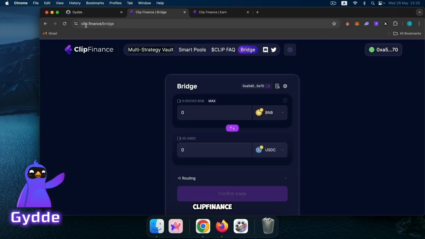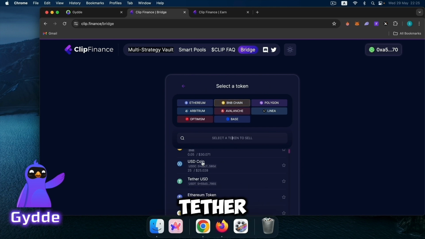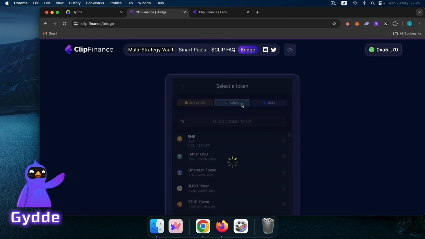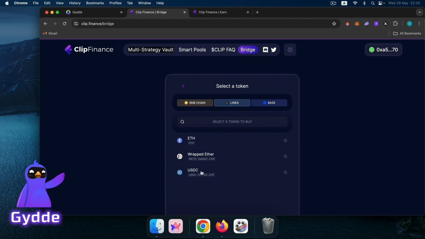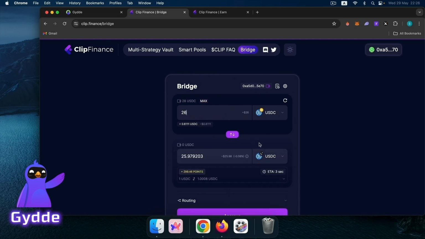So, go to the ClipFinance website, Bridge. Here we choose the BNB blockchain. Choose USDC or Tether. Here we choose Linear. Next, enter the amount. It should be more than 25 USDC.